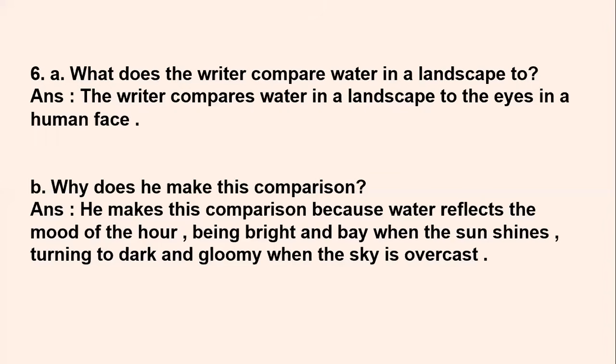When it's sunshine, it shines brightly as if the eyes are open. And when it's dark, when it's night, it becomes dark as if it's closing its eyes. So this is the comparison made here according to the writer. So this way you can write it in simple words, students. So let's move on to the next one.